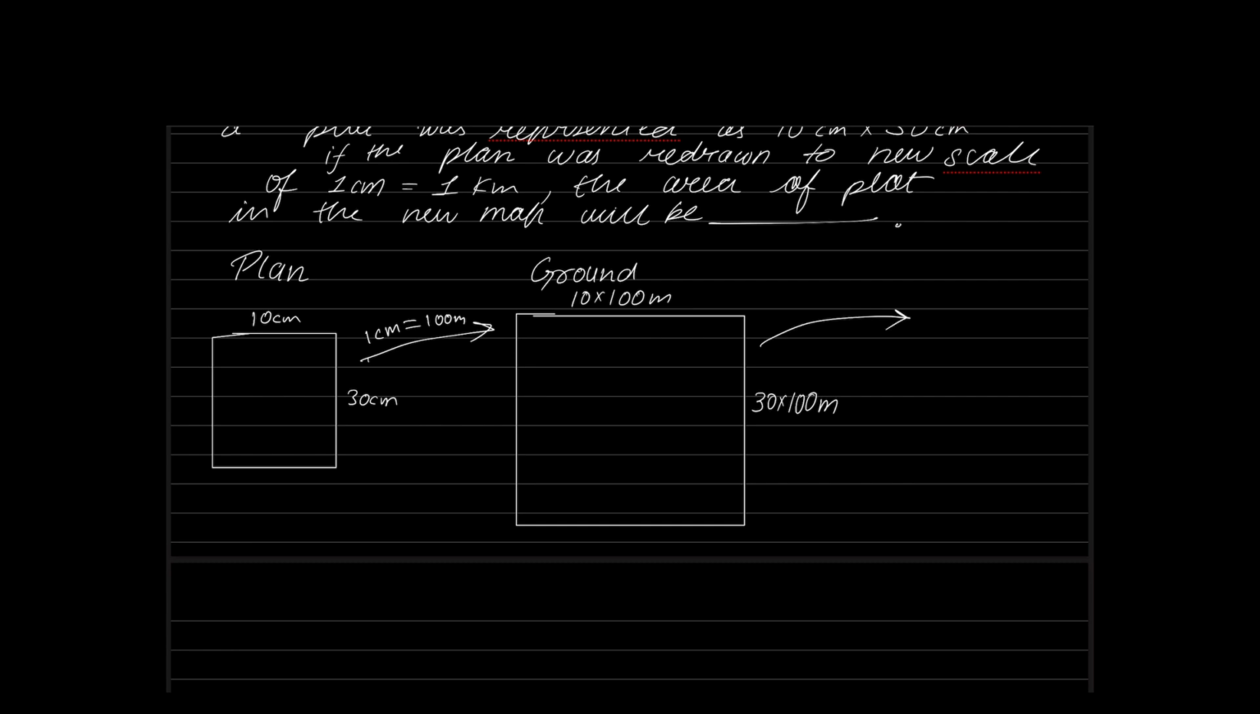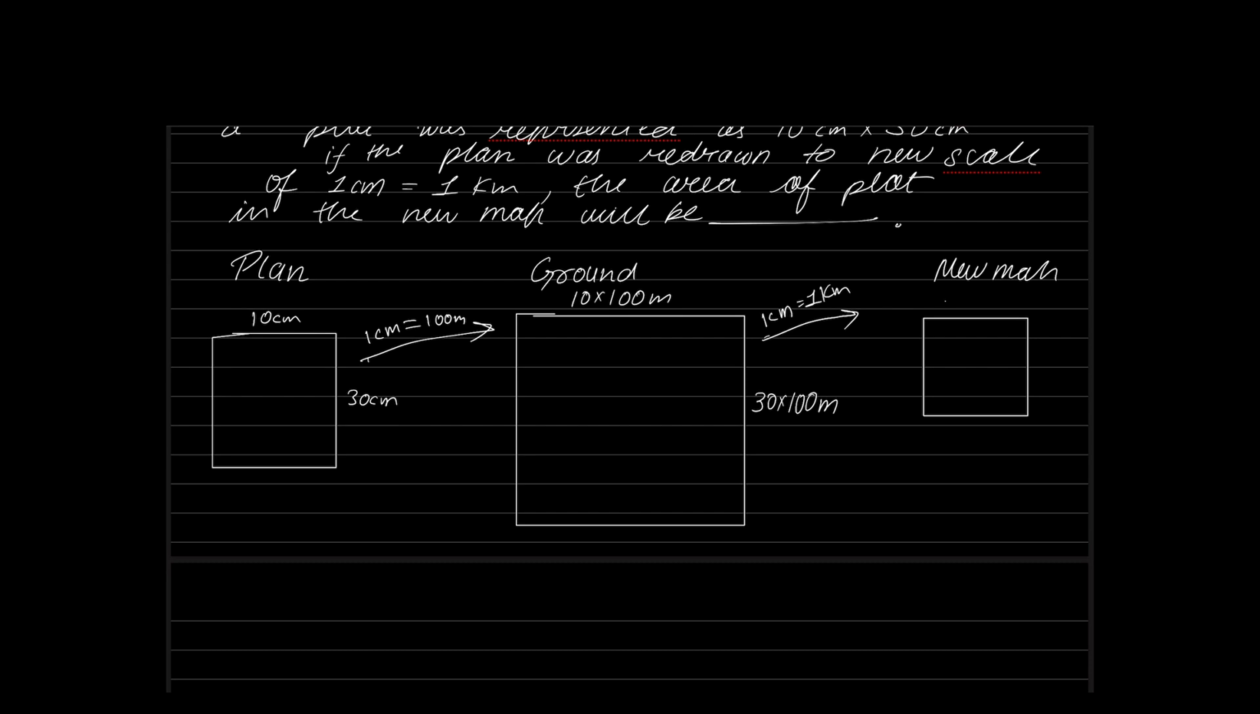And how is this ground going to be represented? This ground is going to be represented by using a scale of 1 centimeter equal to 1 kilometer. Which means every kilometer length on the ground will be representing 1 centimeter on the paper. Now tell me, 1000 meter means how many kilometer? 1 kilometer. 3000 meter means 3 kilometer. So 1 kilometer will be represented as 1 centimeter, and 3 kilometer will be represented as 3 centimeter.